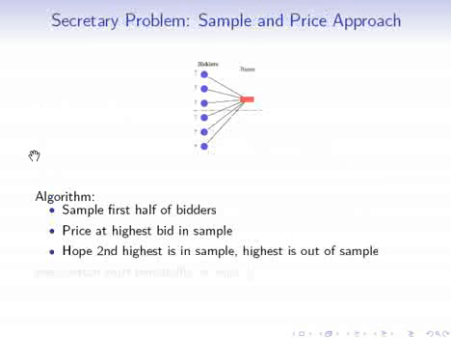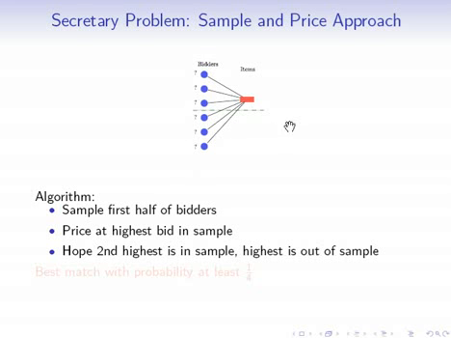So let's see a simple sample and price approach to solving the secretary problem, and then we're going to try to take this approach and generalize it to transversal matroids. So here's the simple approach. The way that it's going to work is we're going to sample the first half of the bidders that come in the random permutation. So in this graph, you can think of everything above this dotted green line as being sampled. Then we're going to set a price for the item, and the price is going to be the highest bid inside of the sample. And outside of the sample, we're going to sell the item to any bidder that meets the price.